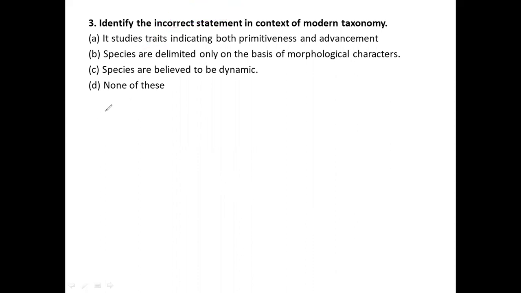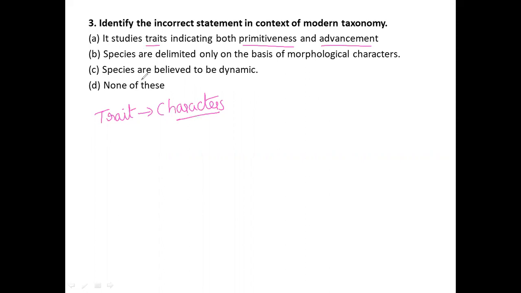Now I am writing very clearly here: a trait is nothing but a character. Here they say traits indicate both primitiveness, meaning the first form, and advancement. This first statement is closely related to modern taxonomy.